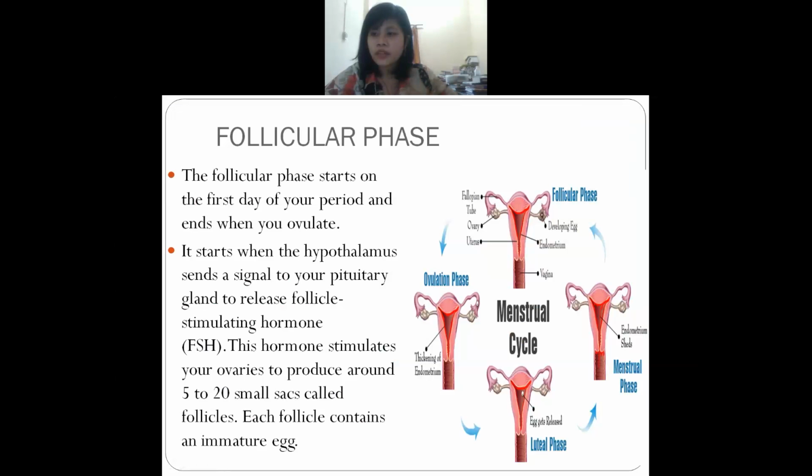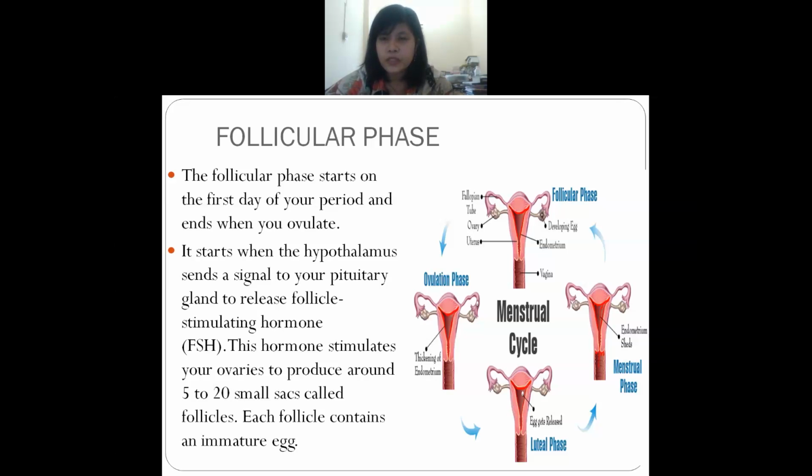Okay. So next is the follicular phase. When does this follicular phase start? It starts on the very first day of the woman's period, and it ends during ovulation, when ovulation starts. Understand? And in this follicular phase, what happens?